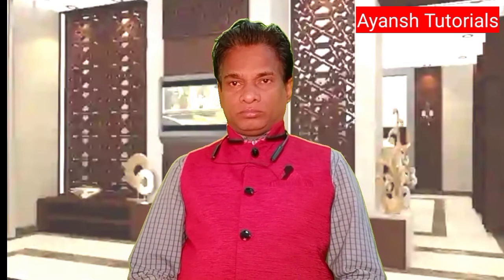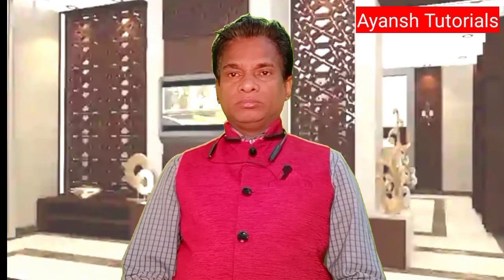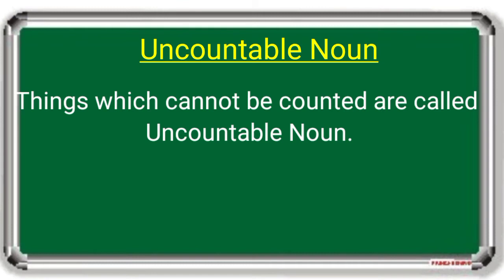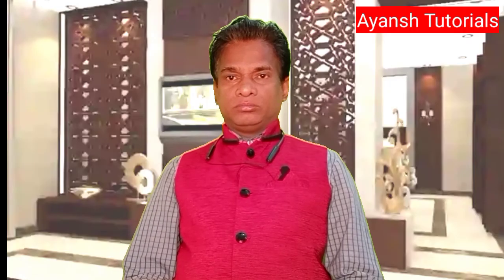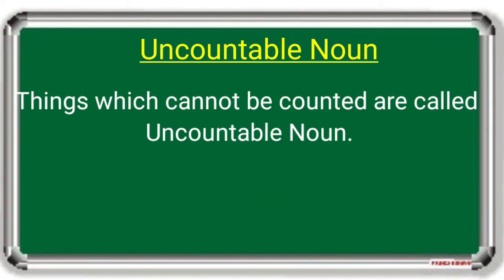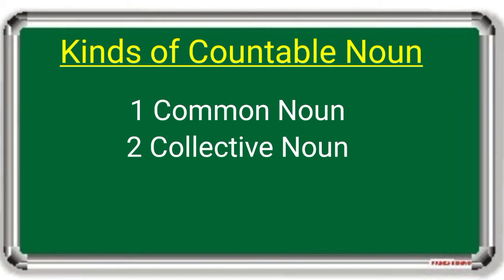Countable noun. Things which can be counted and have plural forms are called countable nouns. Example, book, chair, etc. Uncountable noun. Things which cannot be counted are called uncountable nouns. Example, milk, water, etc. There are 2 subdivisions of countable noun: common noun and collective noun.